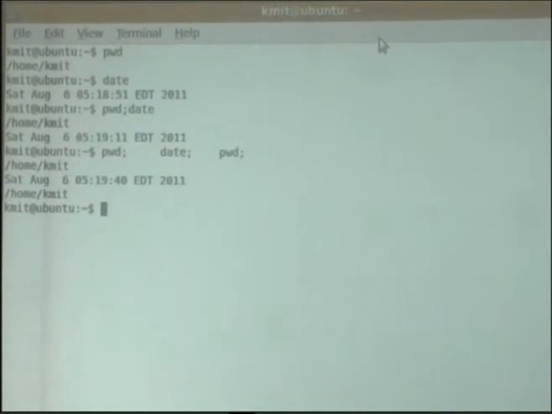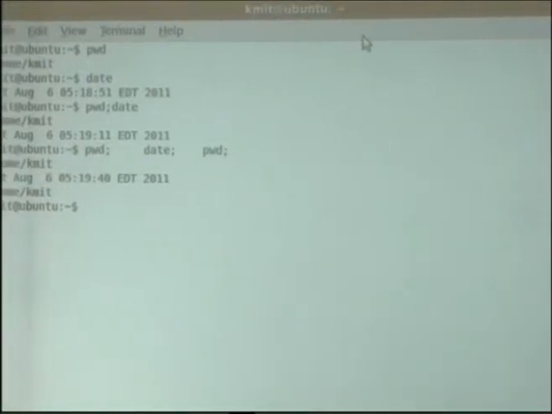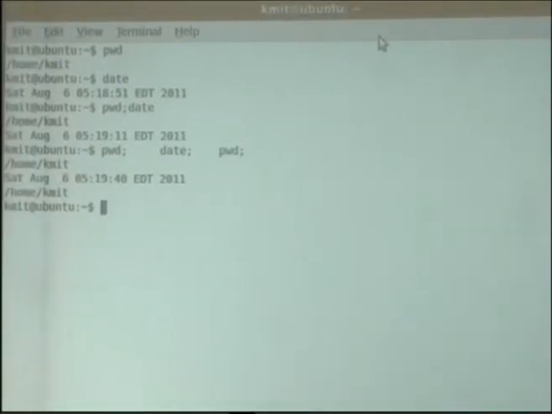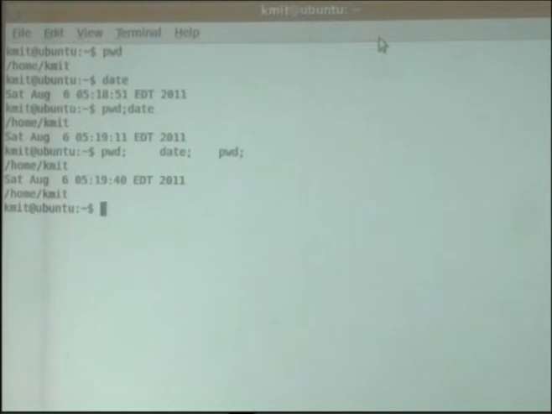Now there are many commands which don't take parameters, and there are many commands which take parameters. A parameter is nothing but an argument to a command. This generally gives more information to the command about how you want the information to be presented. Now let us see a few examples.